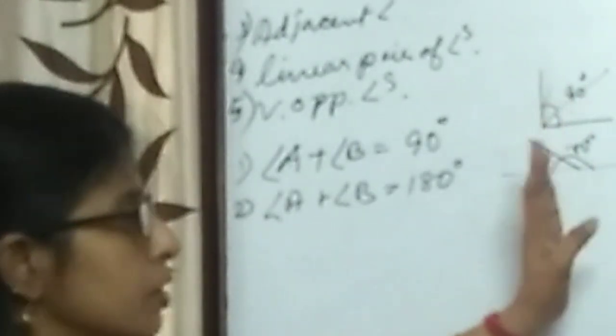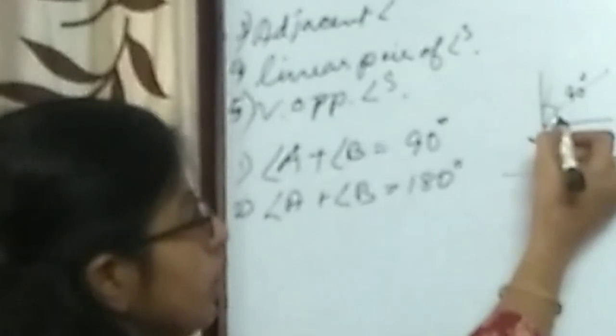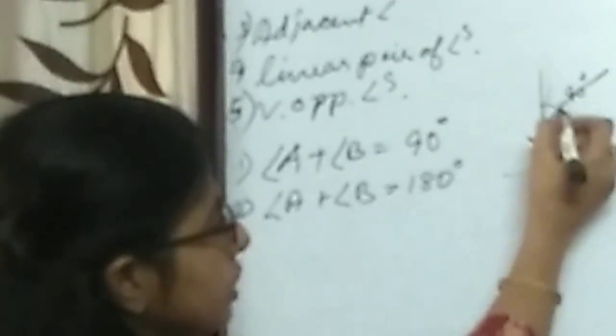Adjacent angles, they are also adjacent angles, one type of adjacent angles. Why are they adjacent angles? Because both the angles have a common arm. This is the common arm for both angles. For these two angles also, this is a common arm of both the angles.